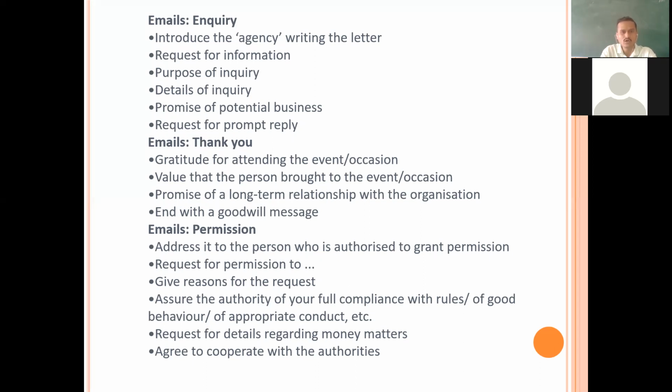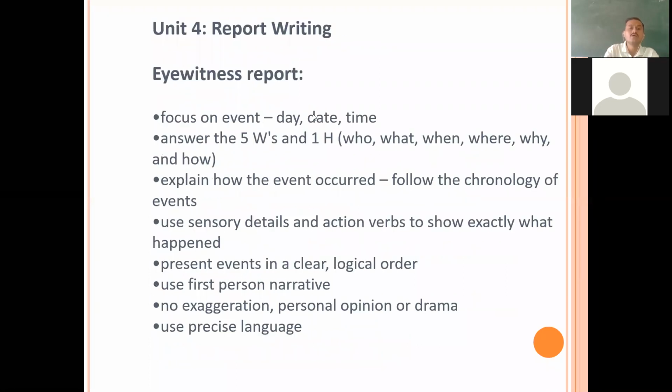Give reasons for the request, assure the authority of your full compliance with rules of good behavior, of appropriate conduct, etc. Request for details regarding money matters. Agree to cooperate with the authorities. Permission email.